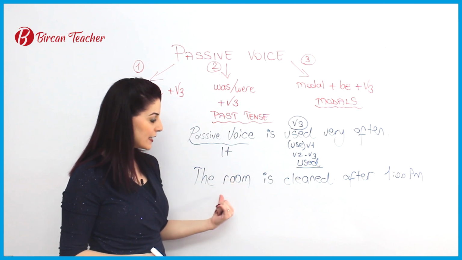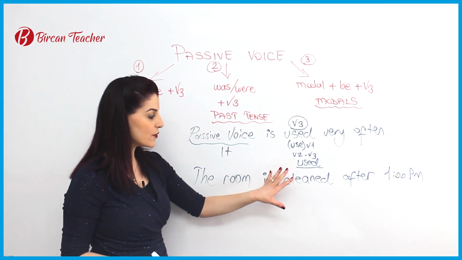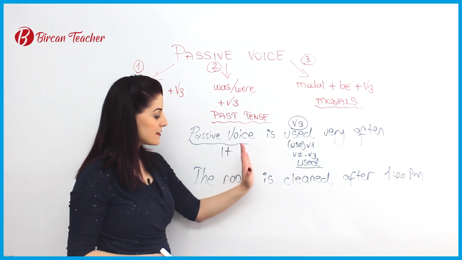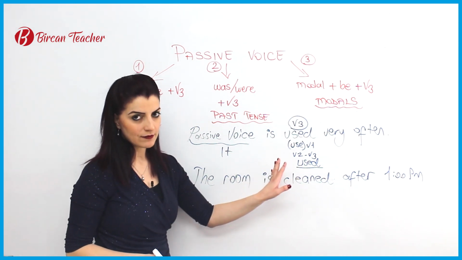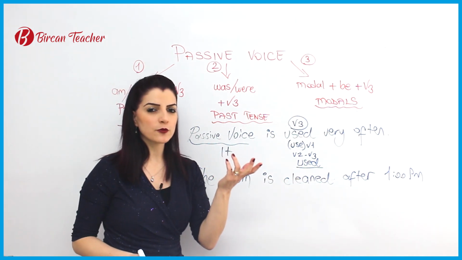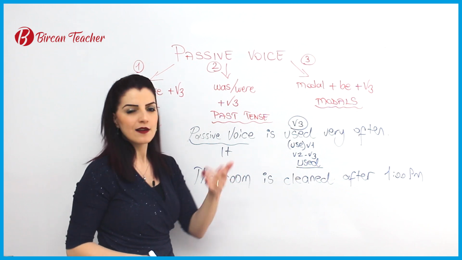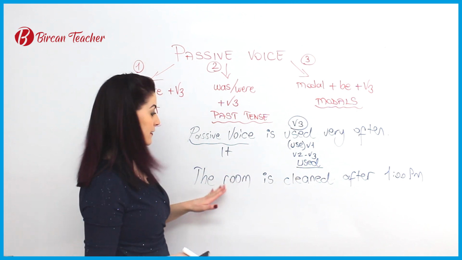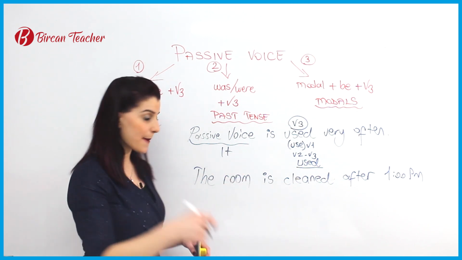So I can understand this is the important thing here. The important thing is the cleaning action. The receptionist doesn't talk about the person who cleans it because he or she doesn't care about it. The room is cleaned after 1 p.m.